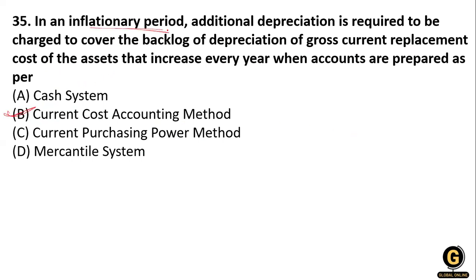In an inflationary period, if they want to recover the backlog of depreciation, they use the current cost accounting method. Not current purchase, current cost. Clear? And the gross current replacement cost of the asset increases every year.